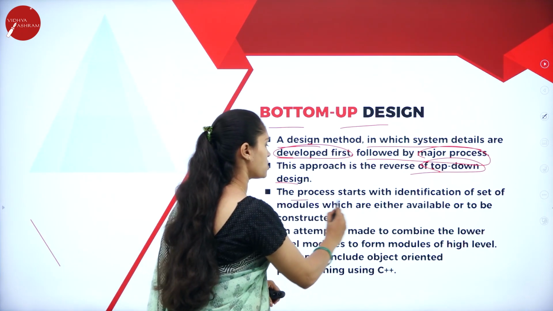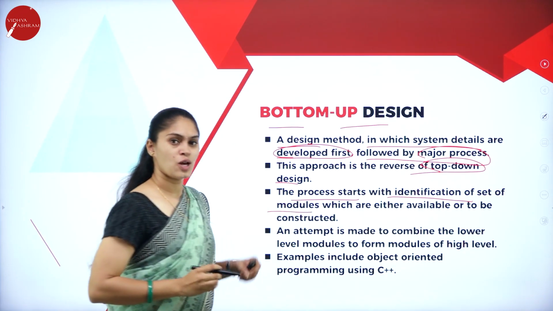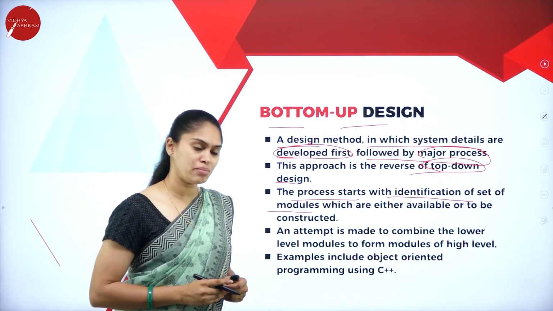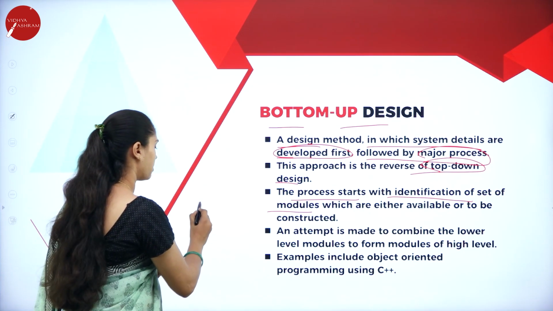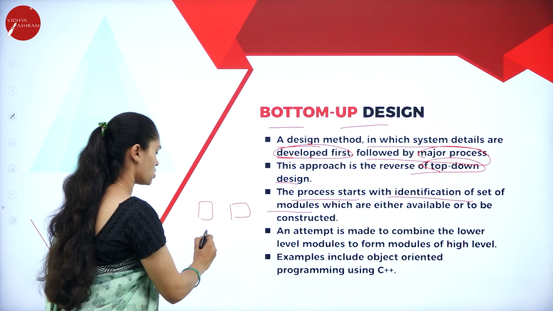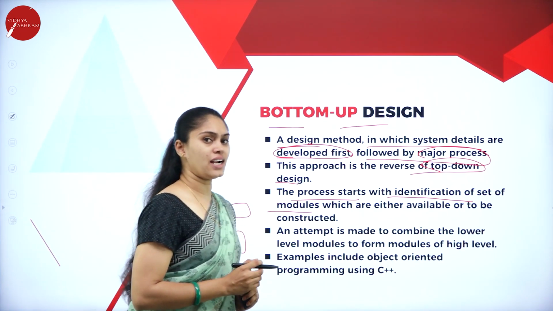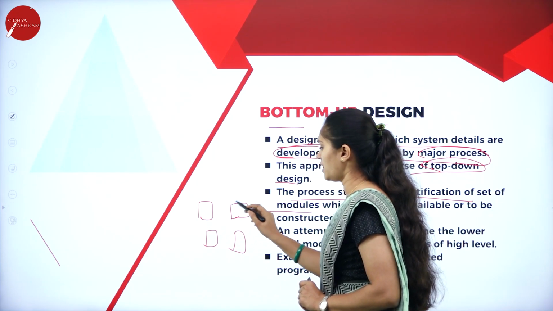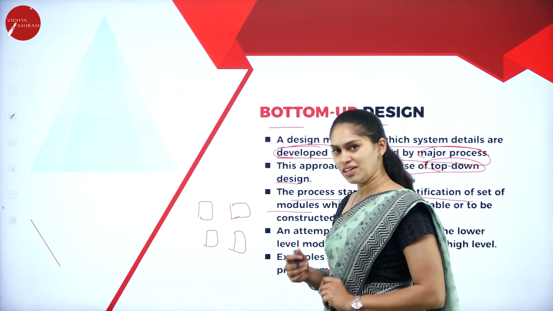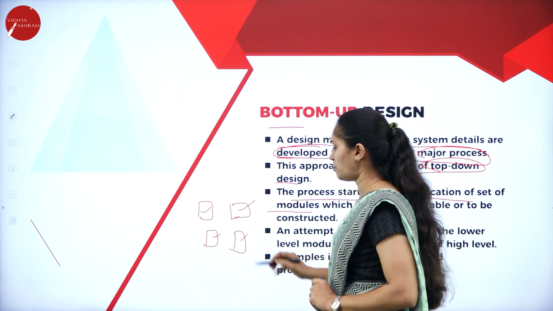This process starts with identification of a set of modules, whether they are already available or to be constructed. For example, I have several sub problems. I am going to check each sub problem and test whether it is error free or needs any alteration. If required, I am going to make it for that particular sub problem.